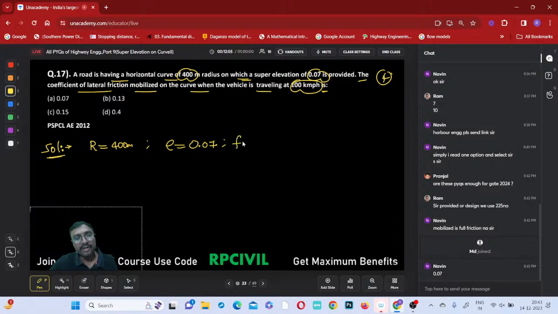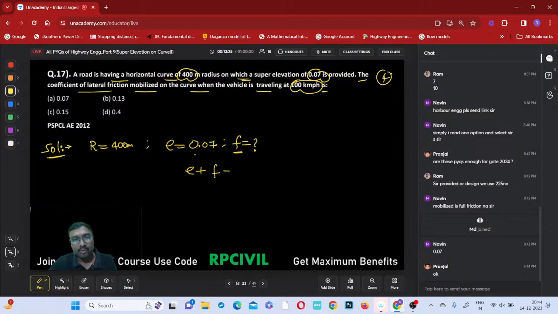What are you asked to identify? The coefficient of friction mobilized on the curve. So friction is considered. Listen carefully. When friction is considered, these are not for GATE. These are for state exams, SSC JE exams and PSUs, and ESE to some extent, not for GATE. GATE also a little bit, because it may be useful but not fully up to GATE. You have to be careful.